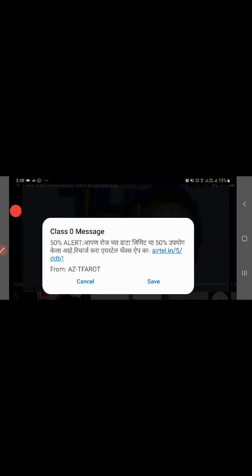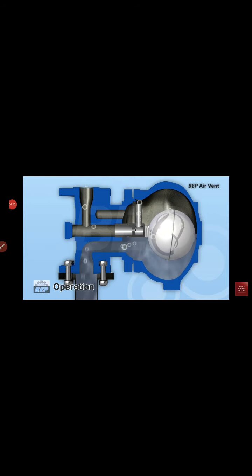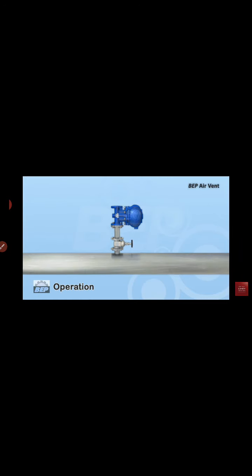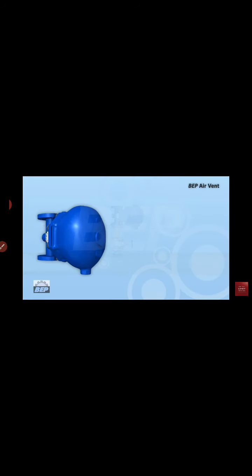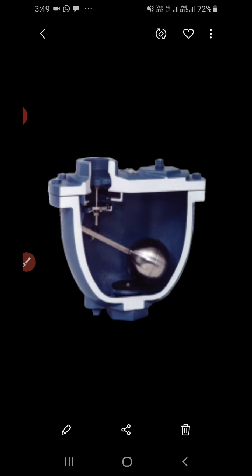Now the actual working of the air valve is seen in this way. This is about the working of the air relief valve. Thank you.